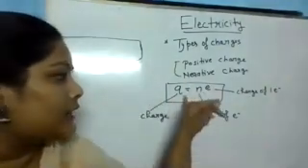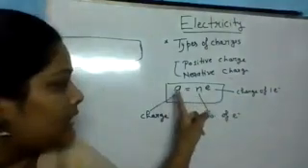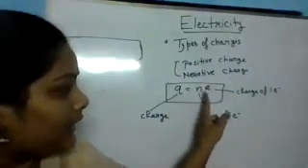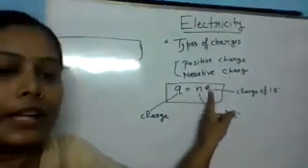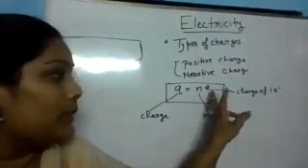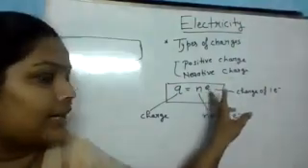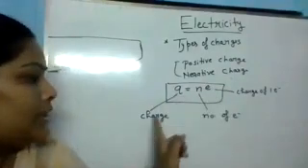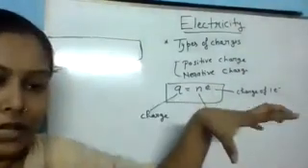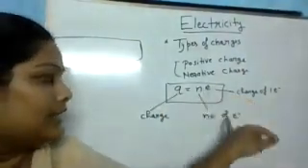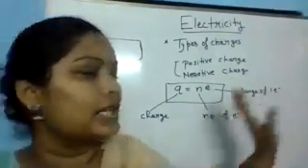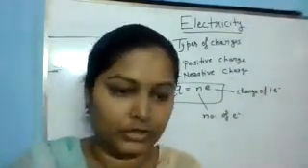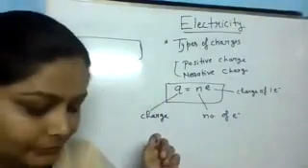So this formula is Q equals Ne. That means the total charge can be an integral multiple of the basic unit of charge, that is, one electron. Q is the total charge of that object or material, n is the number of electrons, and e is the charge of one electron. Is this clear?